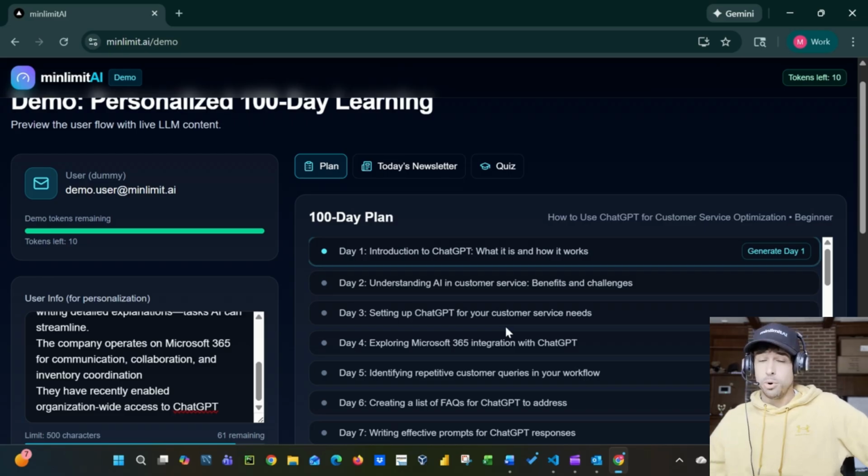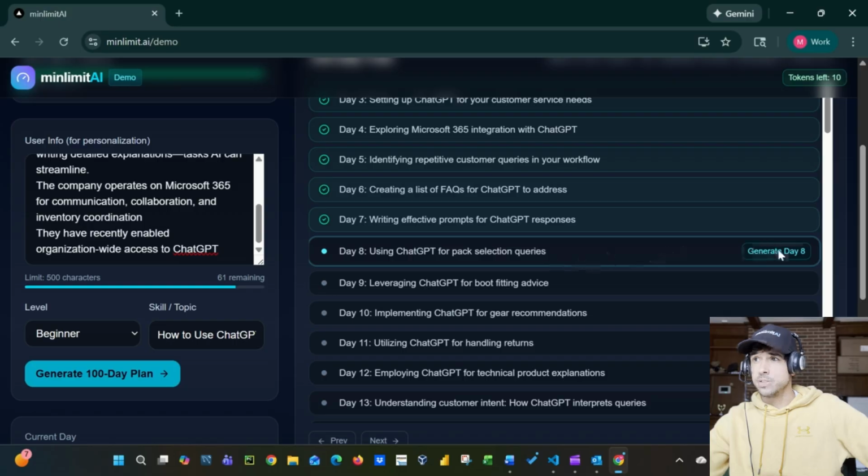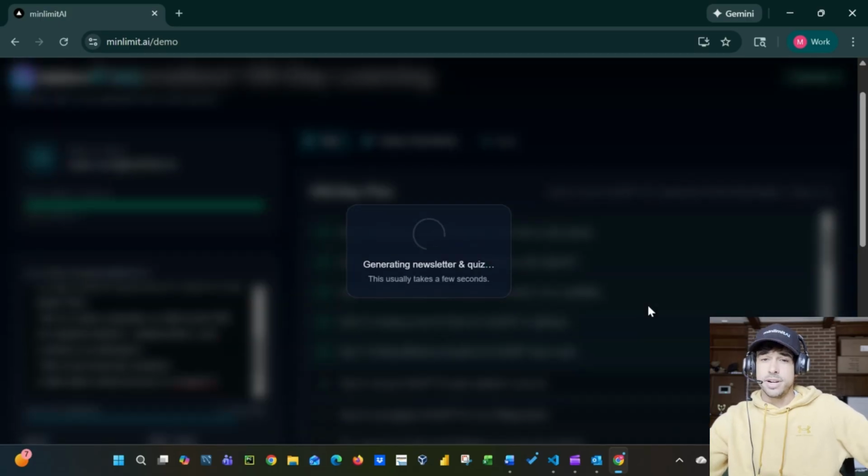And of course, this is not pulled from anywhere that was stored. This is all developed in real time, all specific to Lars, specific to his company. So let's pick one out and kind of see what we get here. So let's go with using ChatGPT for pack selection queries. So we're going to generate this day 8 here.